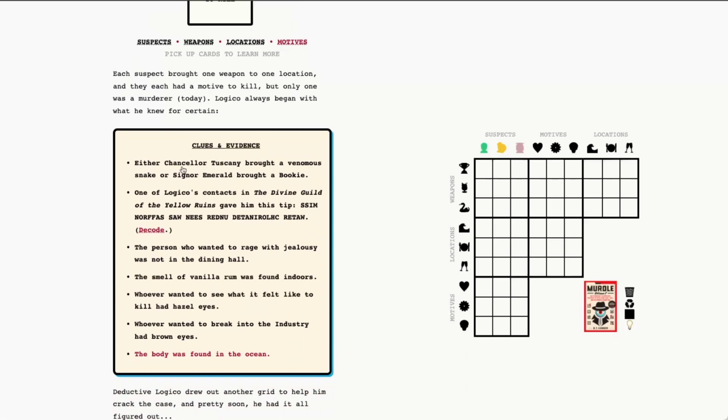The first one is an either or. I typically save these for later. It's usually easier to figure them out once we have a few more clues put into the grid. So we'll come back to that. The next one is an anagram.